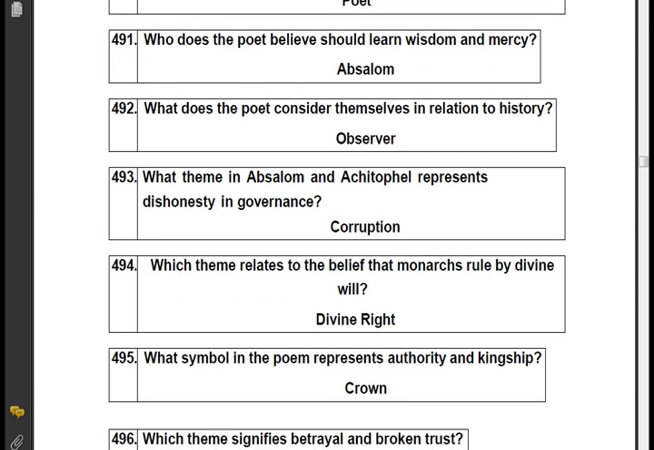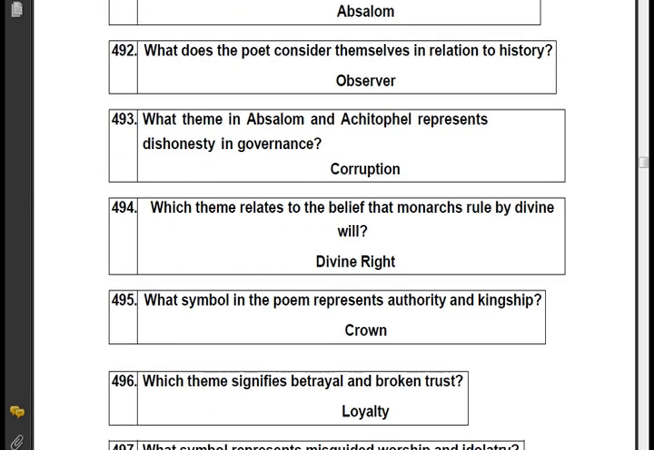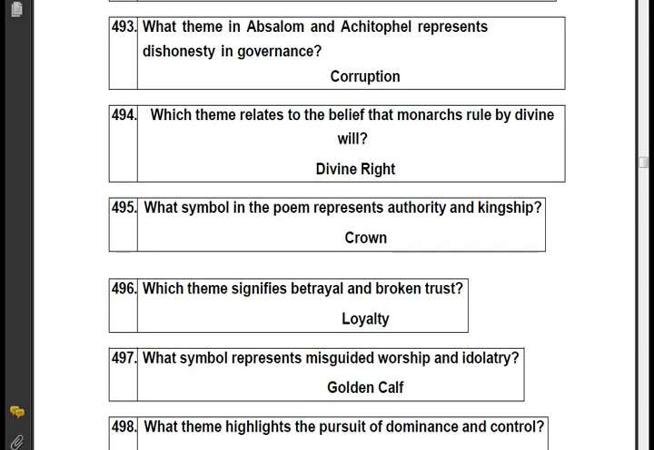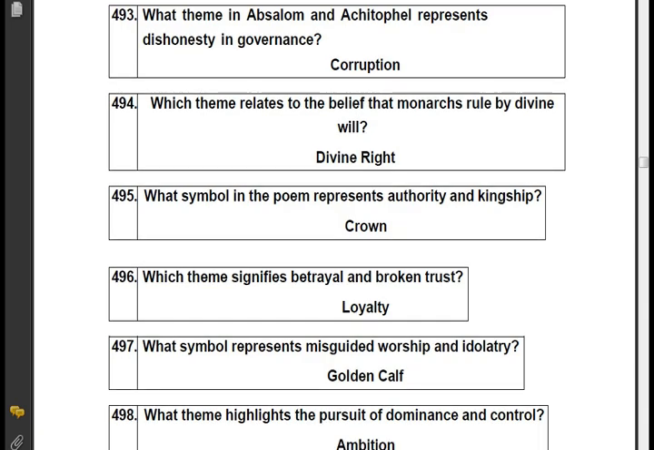What theme in Absalom and Achitophel represents dishonesty in governance? Corruption. Which theme relates to the belief that monarchs rule by divine will? Divine right. What symbol in the poem represents authority and kingship? Crown. Which theme signifies betrayal and broken trust? Loyalty.